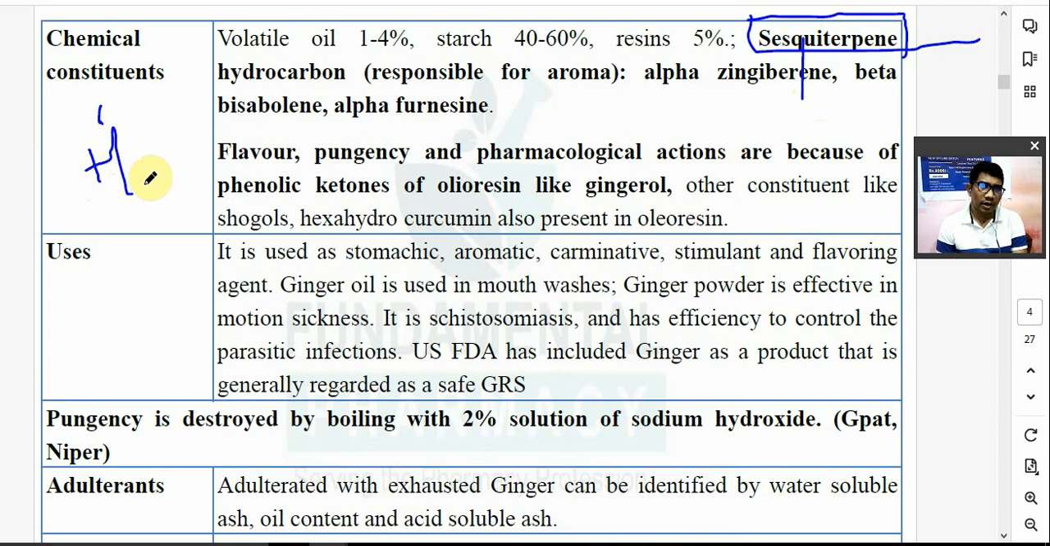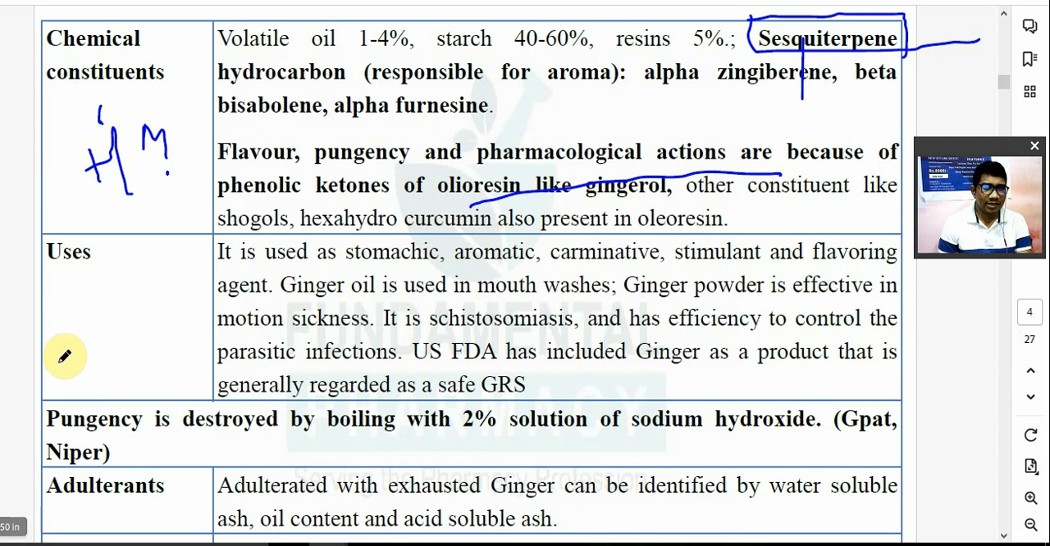Two isoprene units will make a monoterpene. Three isoprene units will make a sesquiterpene. Four isoprene units will make a diterpene. Five isoprene units make a sesterterpene. Six isoprene units make a triterpene, which is already done. Now remember this oleoresin, ginger oil, from the ginger.